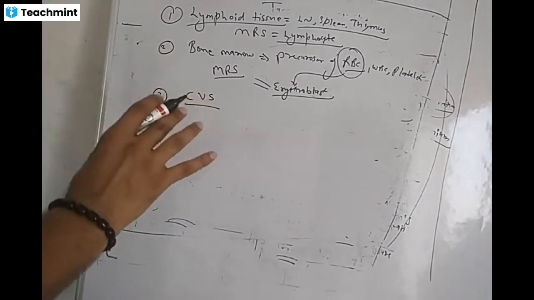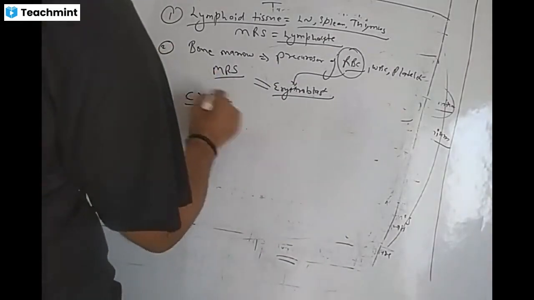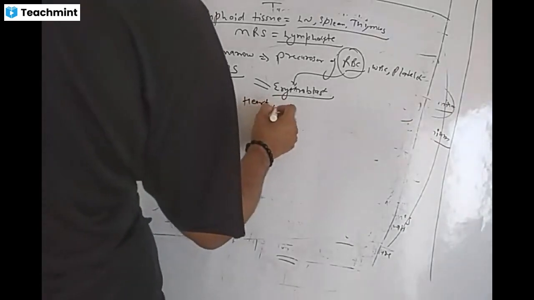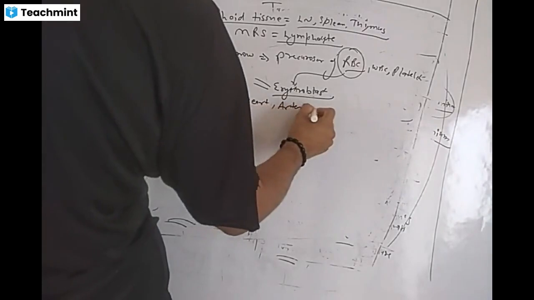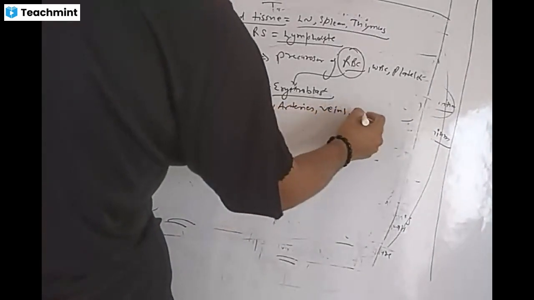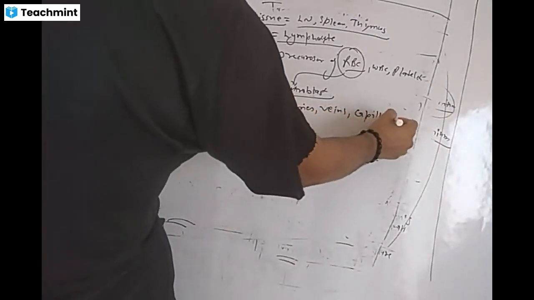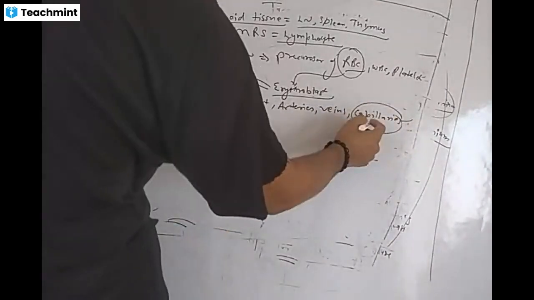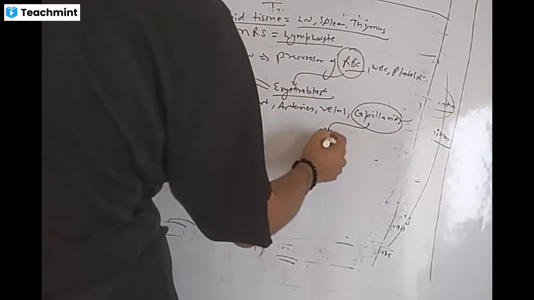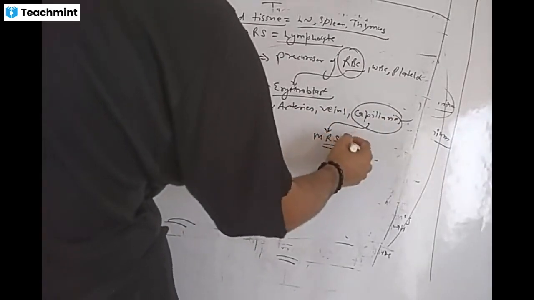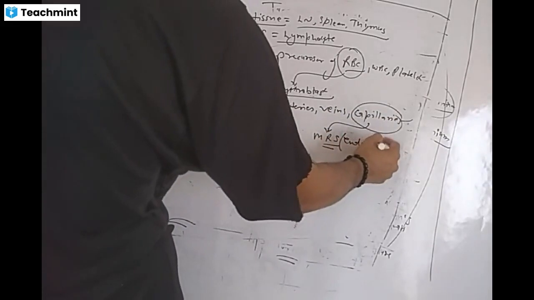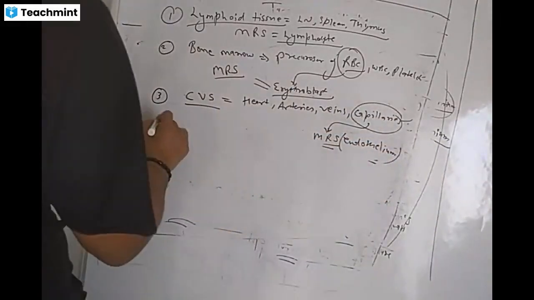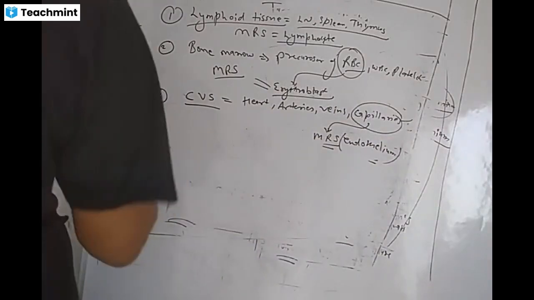Although cardiovascular system and CNS are resistant, in CVS we have heart, arteries, veins, and capillaries. Out of these structures, capillaries are more radiosensitive because they have only endothelium. They are more sensitive.